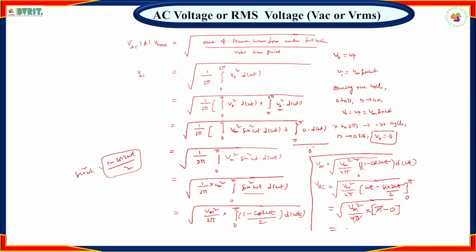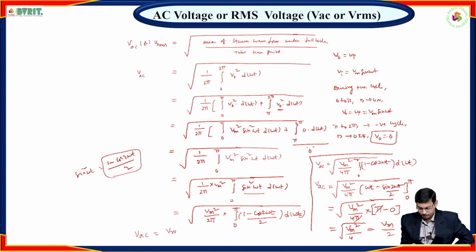So finally Vm square by 4 under root. So that equals Vm by 2. So hence, finally what we'll get? VAC is equal to Vm by 2.